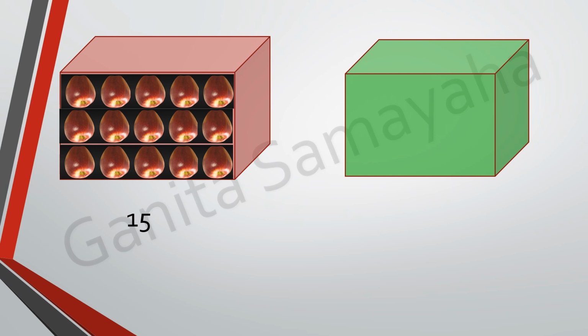No. And how do we represent that mathematically in terms of mathematical numbers? How do we represent that there are no apples inside this box? Yes, we write 0. There are 0 apples means what? There are no apples in this box.